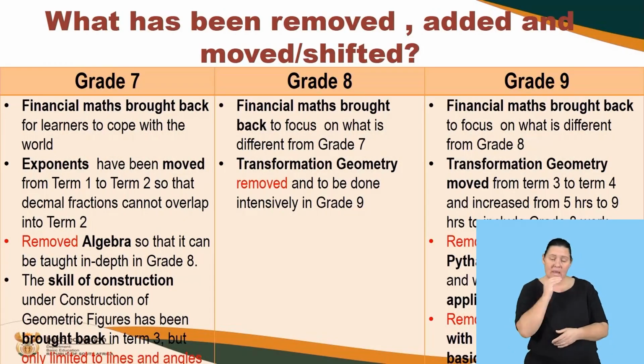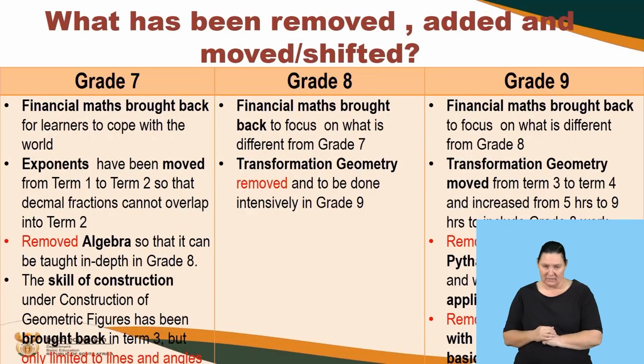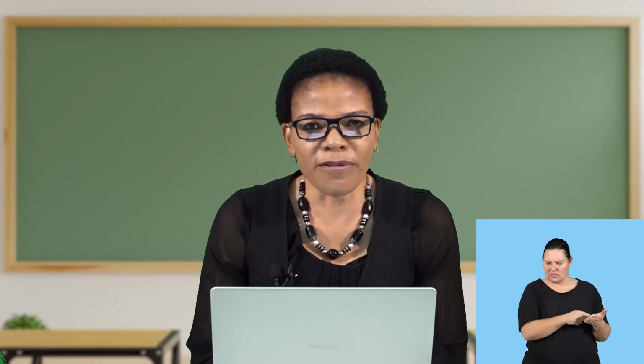It doesn't mean that learners are not supposed to be assessed on Pythagoras theorem, or they will not be able to apply Pythagoras theorem. We removed the skill of calculation with whole numbers using basic operations, colleagues, because we felt that learners can use their calculators to perform the calculations when they are in grade 9.